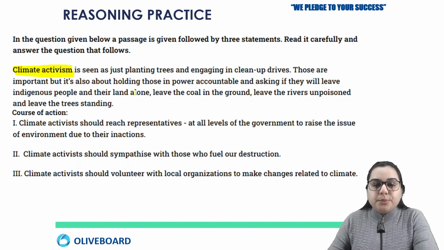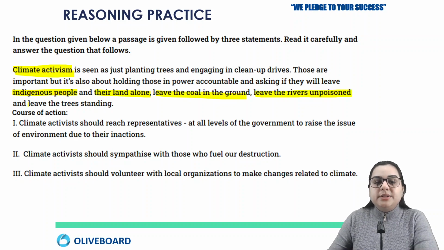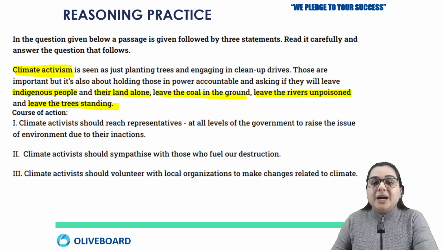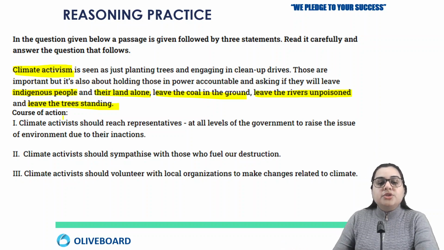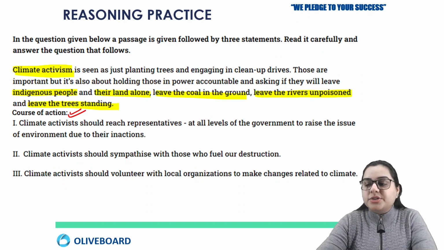Those are important, but it's also about holding those in power accountable and asking if they will leave indigenous people and their land alone, leave the coal in the ground, leave the rivers unpoisoned, and leave the trees standing. Okay, so this is about the people who are accountable. Will they leave all this? So what should be the valid course of action here? Here we have to solve the course of action.